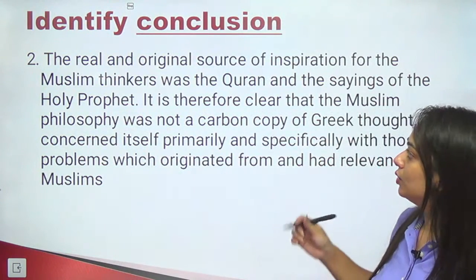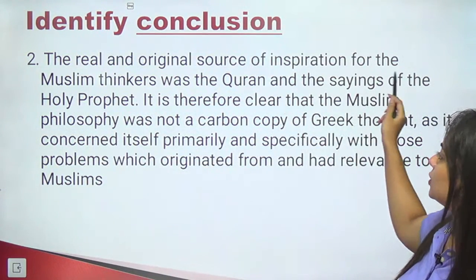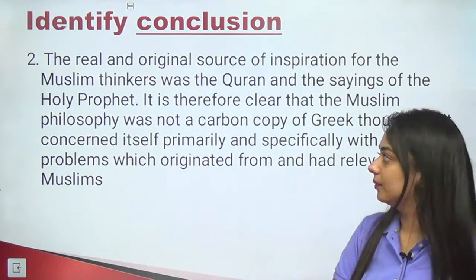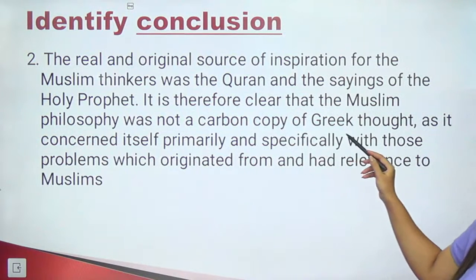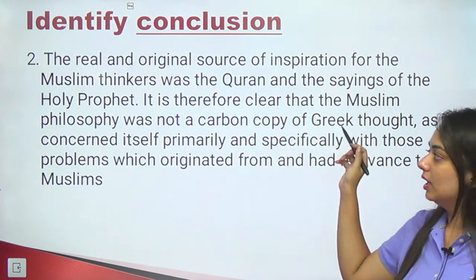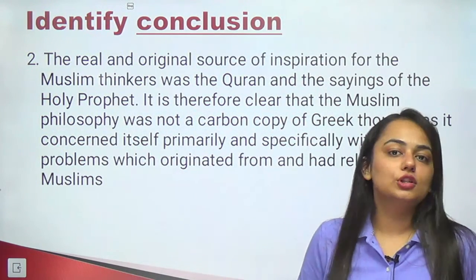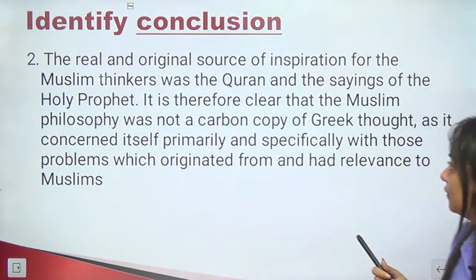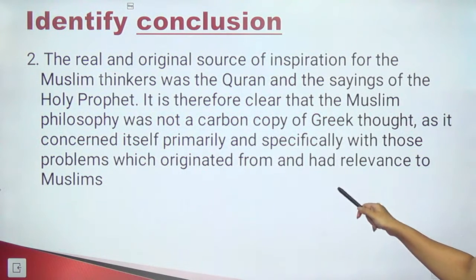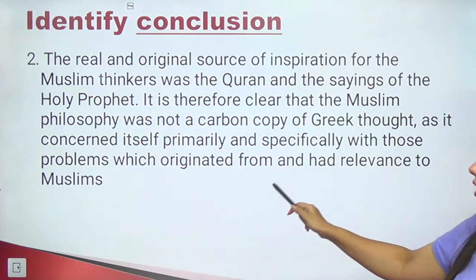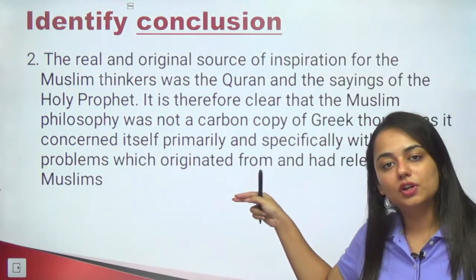So they are talking about the Quran and Muslim thinkers, and they are saying that the original source of inspiration for Muslim thinkers was the Quran. It is therefore clear that Muslim philosophy was not a carbon copy of Greek thought. This is something he is hypothesizing, that Muslim philosophy is not a copy of Greek philosophy, as it concerned itself primarily and specifically with those problems which originated from and had relevance to Muslims only. So he is also giving a reason for it.